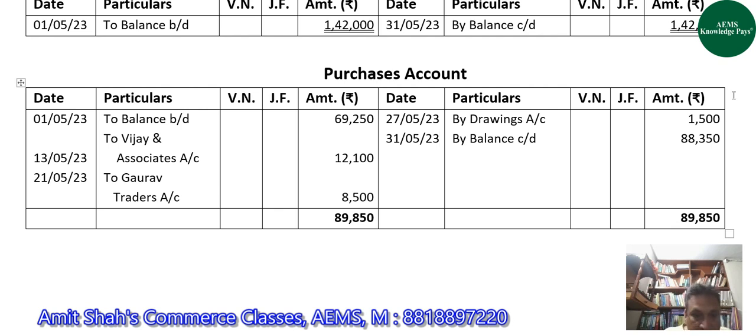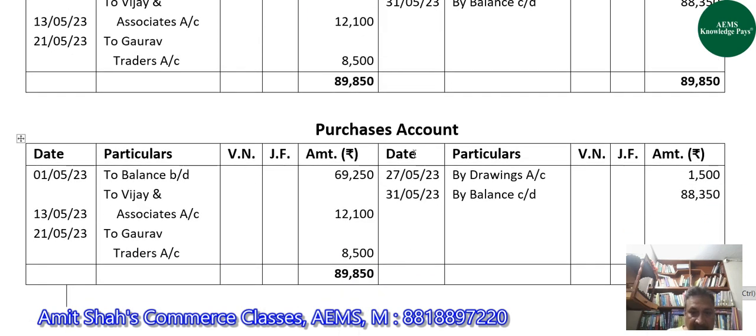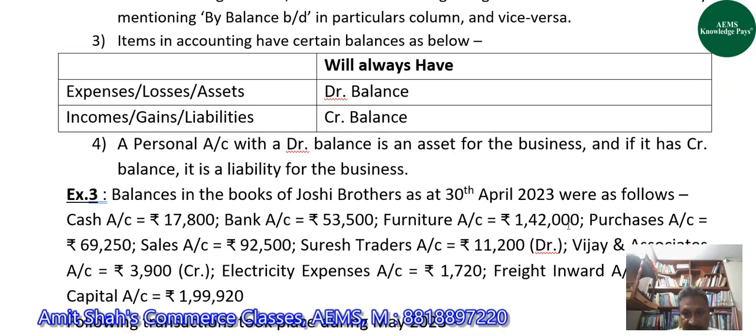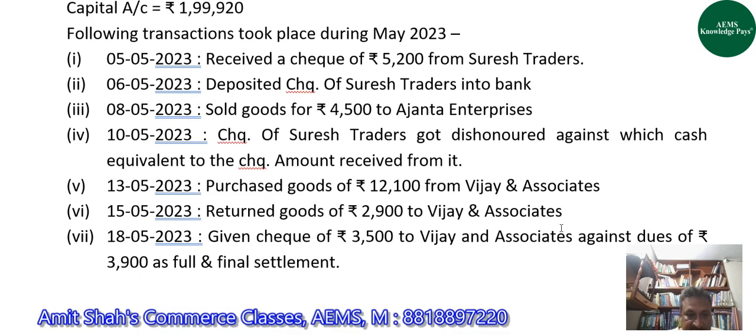Yes, sir. Right. The next account is sales account, the balance of which is given to us. Yes, it is sales account, 92,500. Sales is our income, and income always has credit balance. Income always has credit balance. It means this balance is a credit balance, 92,500.